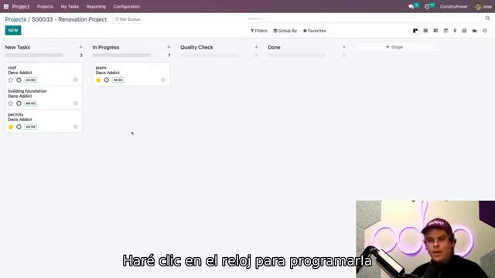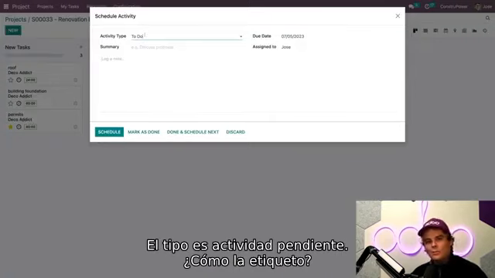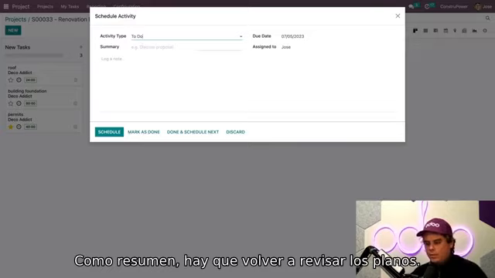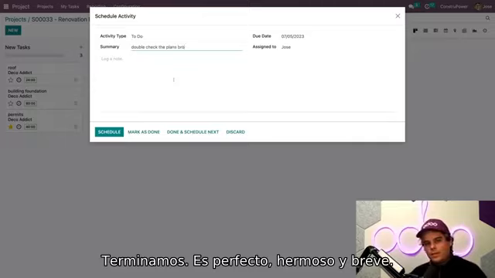So first, I am going to click on the little clock icon that we have right here. And you'll see that I could schedule an activity. Perfect. Now the activity type is a to-do because we got to do it. Now, what should we label this? Well, let's say for the summary, we need to double check the plans. All right, we're done. That's perfect. It's beautiful and it's succinct.